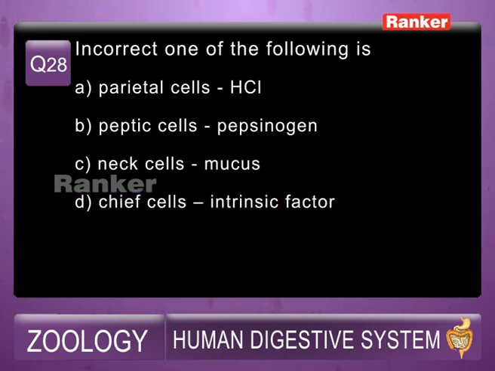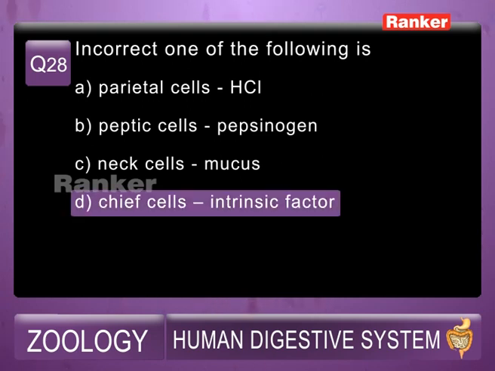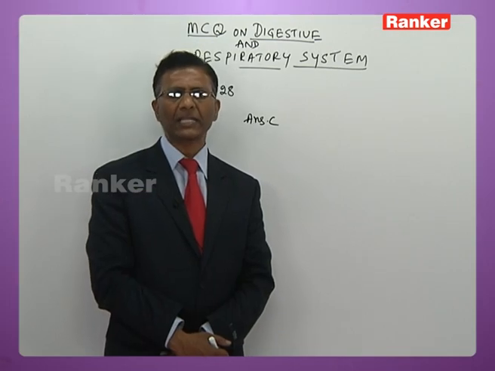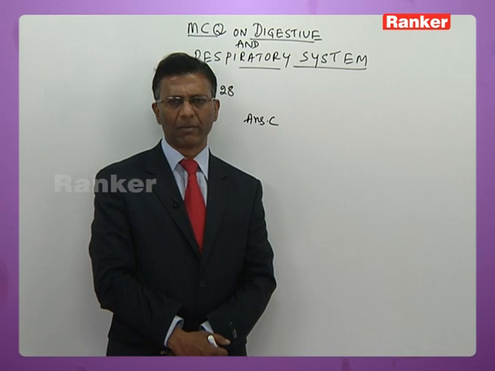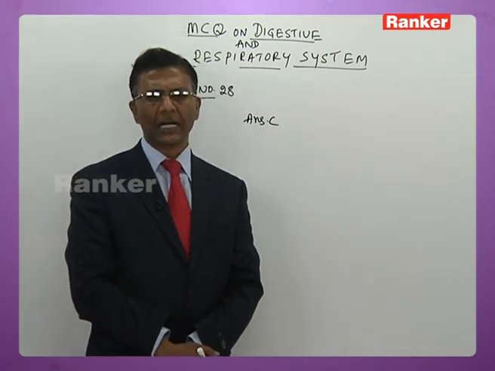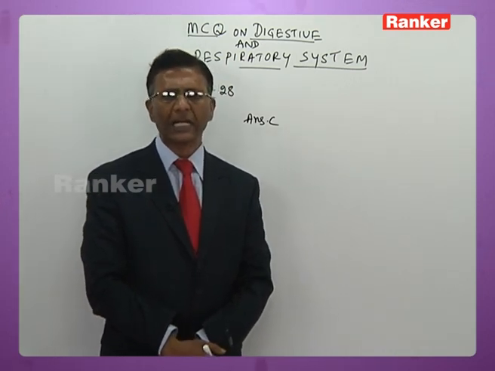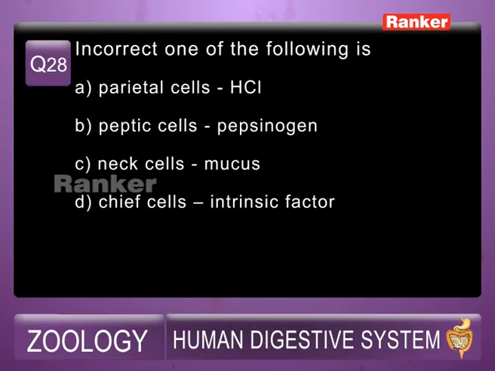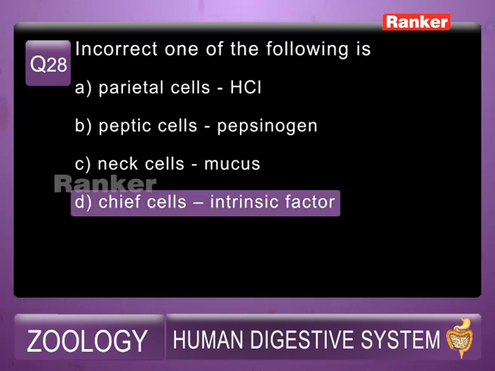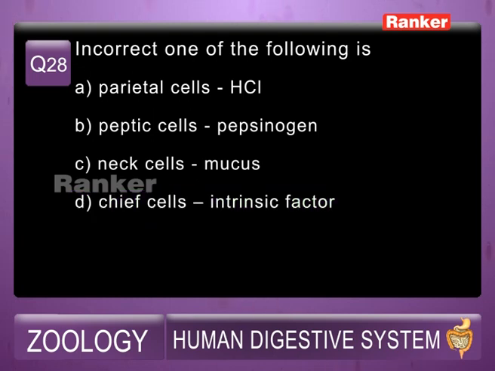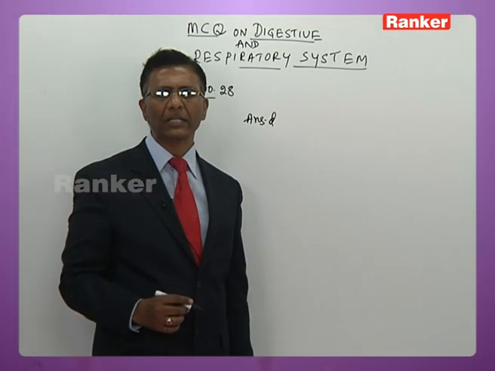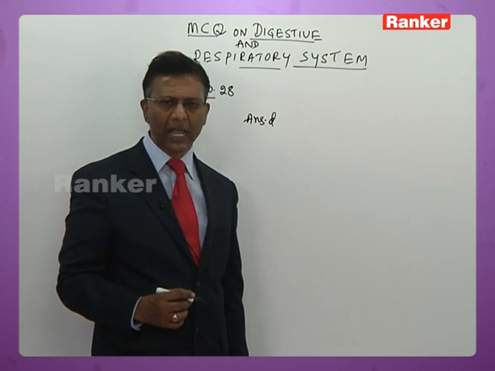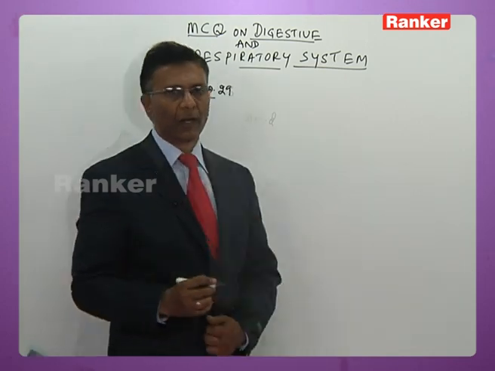They secrete enzymes, that is pepsinogen and prorenin. Intrinsic factor is secreted by argentophil cells of the stomach. Intrinsic factor is also called Castle's intrinsic factor, secreted by argentophil cells of the stomach. So the answer for this question is D, chief cells secreting intrinsic factor. It is the incorrect match. That is the wrong matching for question number 28. Answer is D. Now the 29th question.